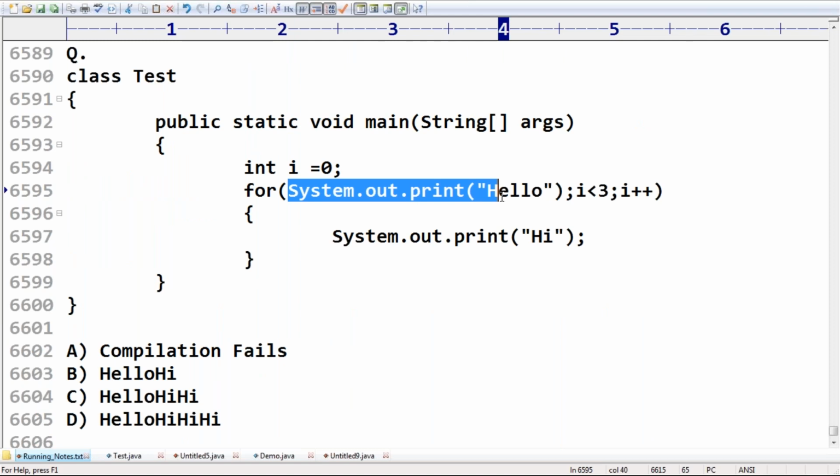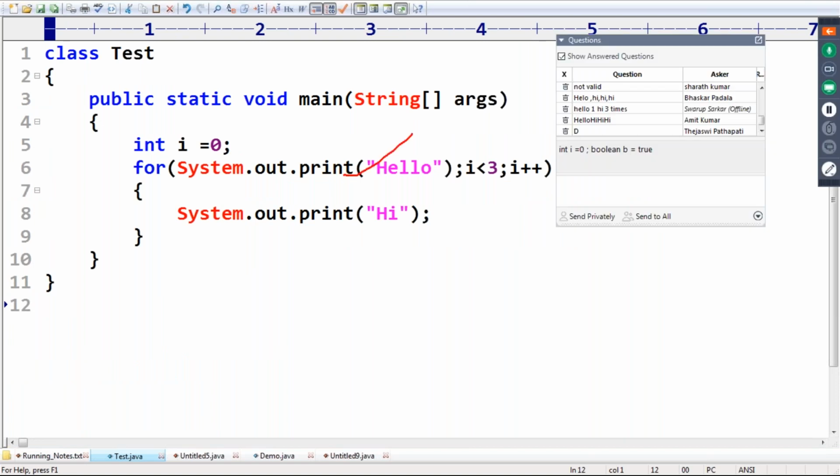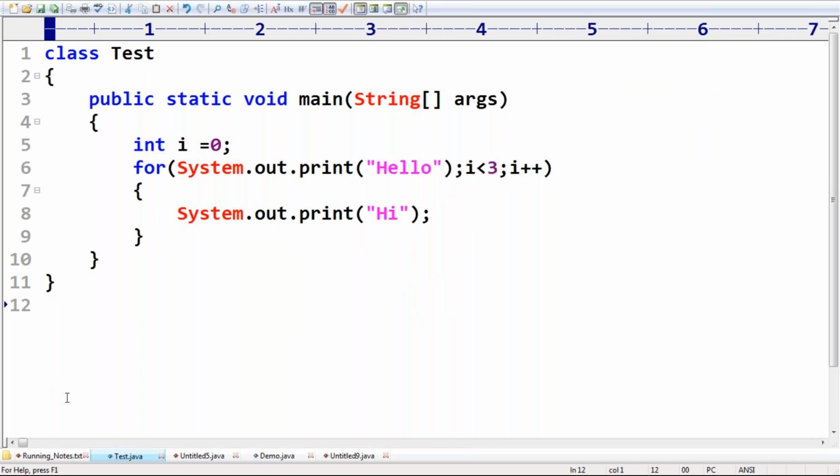Don't think it's always going to be int i = 0. An SOP statement, what is the problem with that? So first hello will be printed. Next 0 less than 3 is satisfied, hi will be printed. Now i value will become 1, less than 3 satisfied, again hi will be printed. Now i value 2 is less than 3 satisfied, again hi will be printed. Remember this one. So the answer we are going to get is hello, hi, hi, hi.